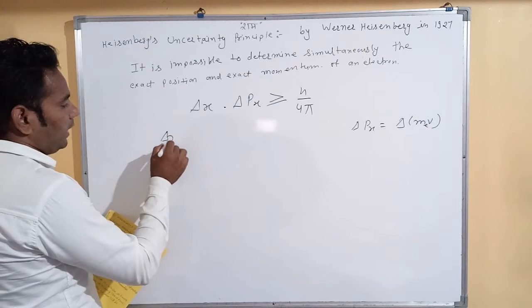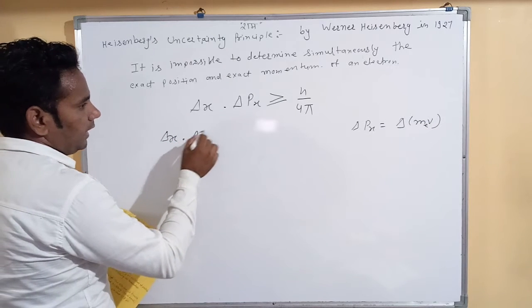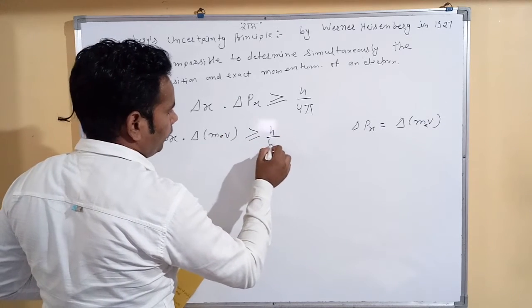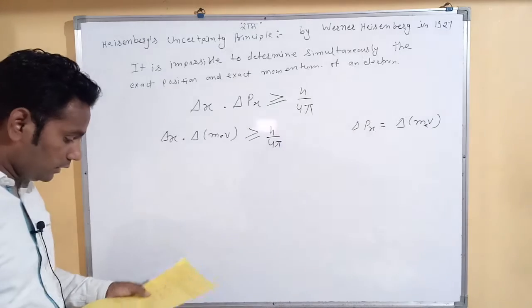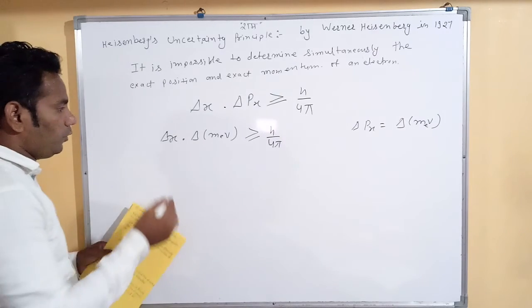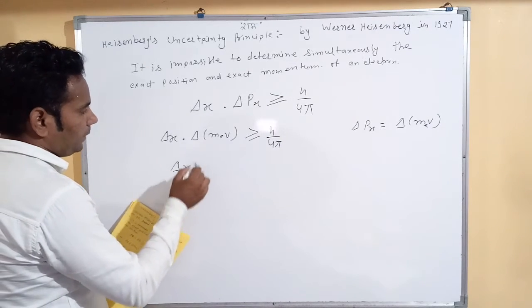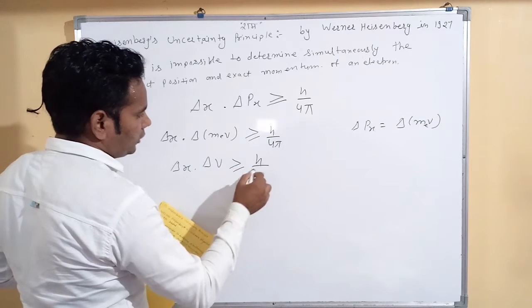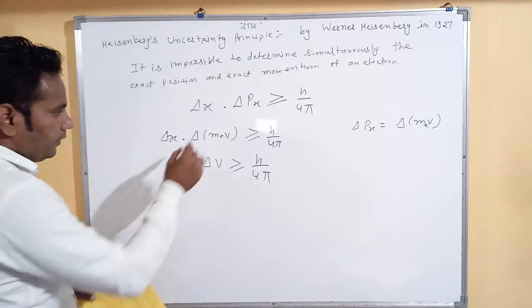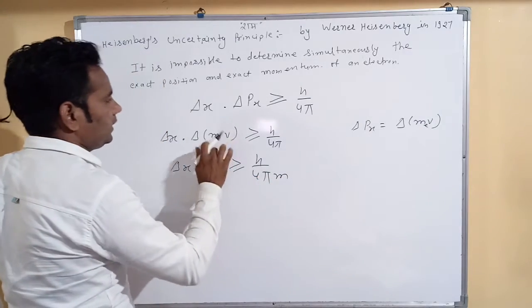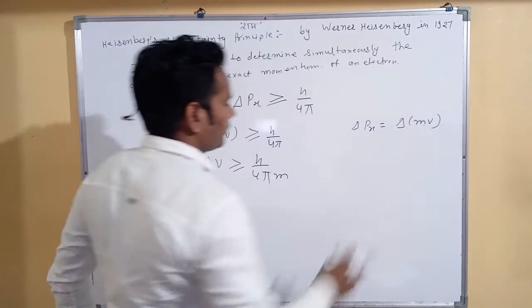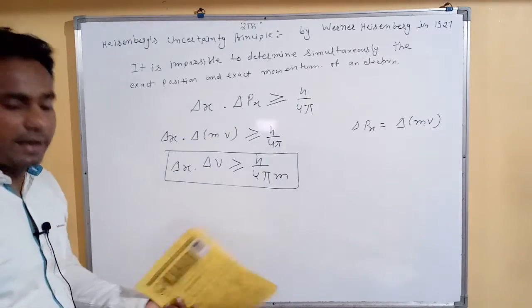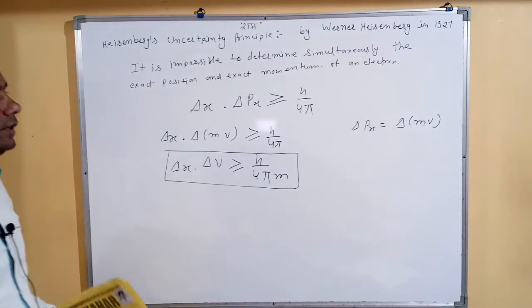So we put del x times m del v is greater than or equal to h upon 4 pi, where h is the Planck constant. Here we mention only m, not me. So this is the mathematical expression of the Heisenberg uncertainty principle.